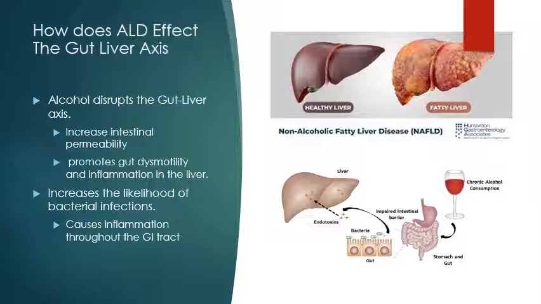According to the International Journal of Molecular Science, an increased intestinal permeability and bacterial translocation can enable microbial metabolites to reach the liver, which would impair the bile acid metabolism and promote gut dysmotility and systematic inflammation. In other words, if the intestine is weakened and allows unwanted bacteria into the gut, then the gut will not be able to push the contents it has through properly, while also causing inflammation throughout the GI tract.